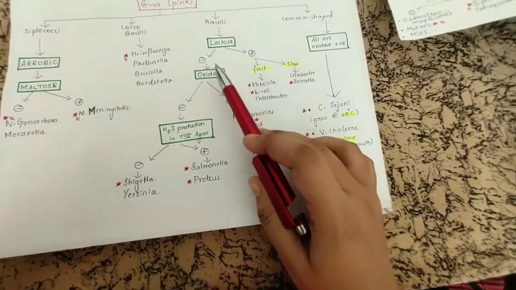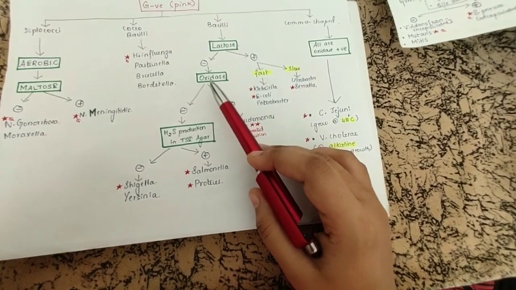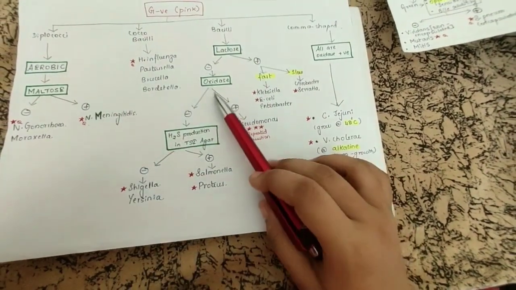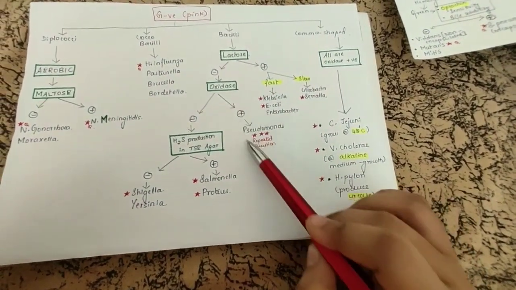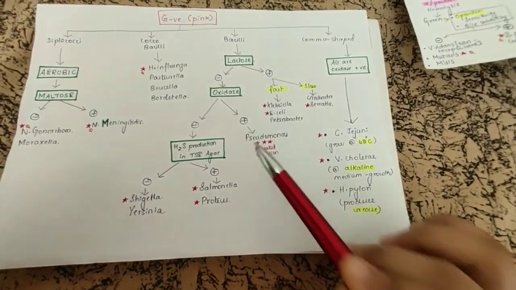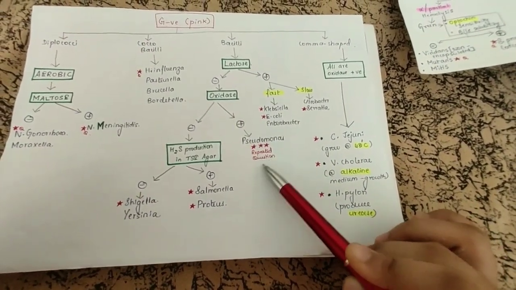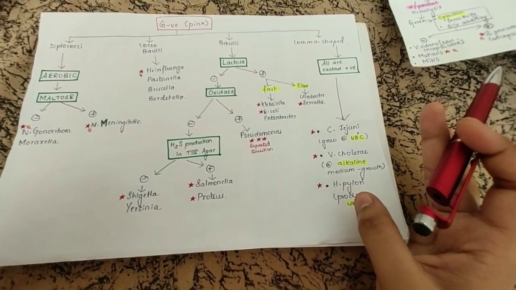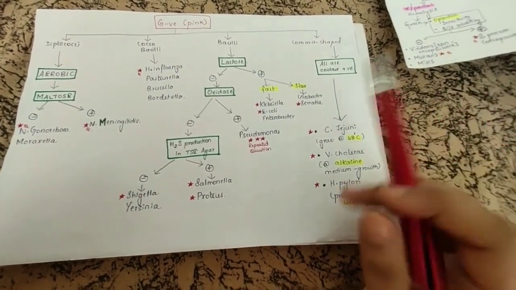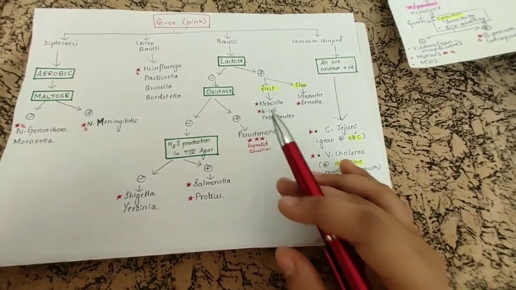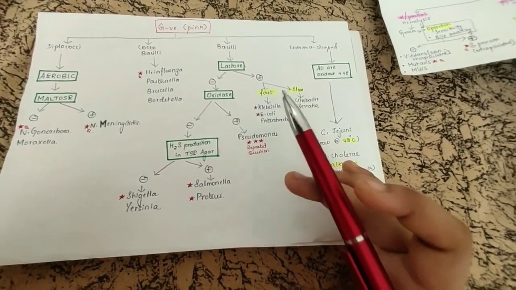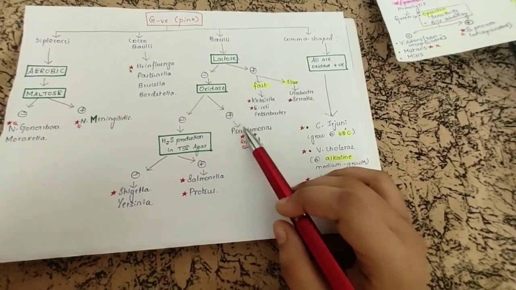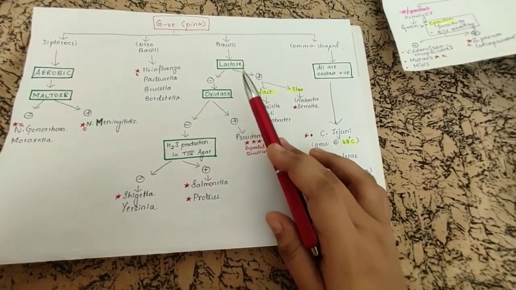If it is lactose negative, then we have the oxidase test. If it is oxidase positive, then it is Pseudomonas. This is also a very repeated question in the question papers I saw, especially for the Central Institute exams. They will give that the organism is lactose negative and oxidase positive. It is very practical for any student to forget these test results. I literally hate this kind of tests in micro, but we have no other option. We have to know at least these tests. Pseudomonas is oxidase positive and lactose negative.